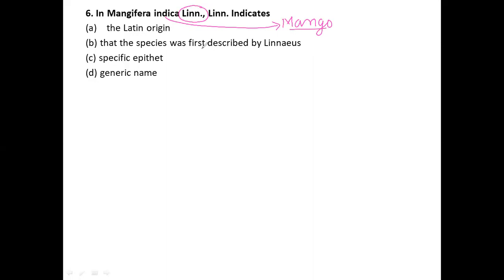L means that the species name was first described by Linnaeus. Instead of using the complete name Linnaeus, we use the short form L. So this is nothing but that the species was first described by Linnaeus, not the Latin name, not the specific epithet, not the generic name or genus name. So B is the correct option for this question. Now I would like to move on to another question.